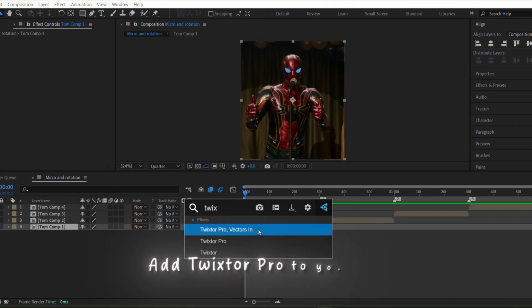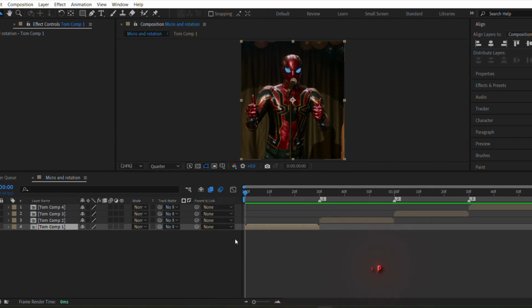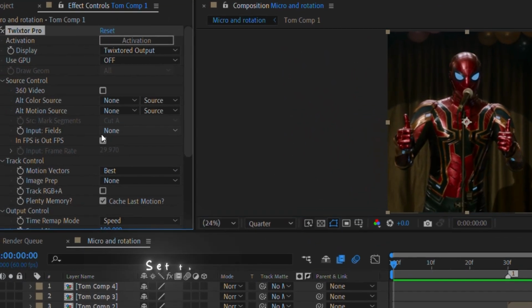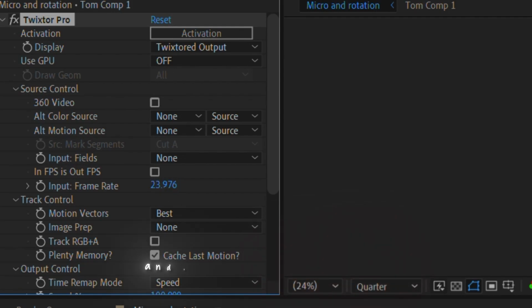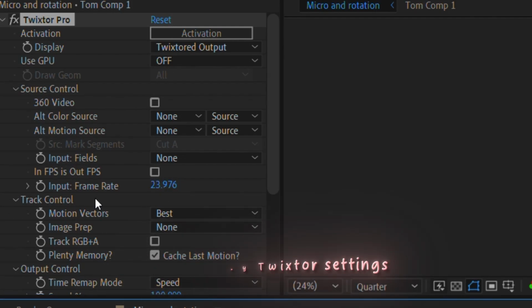Add Twixtor Pro to your clips. Set the frame rate to 23.976 and copy my Twixtor settings.